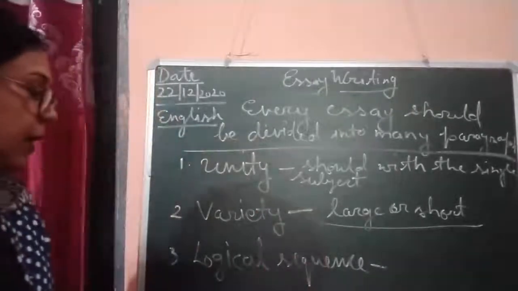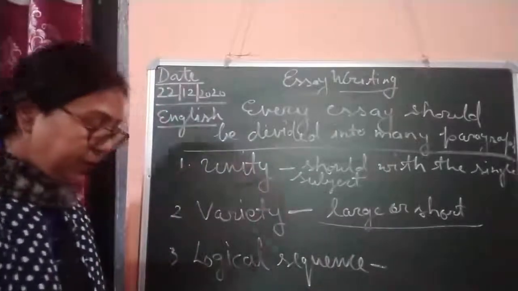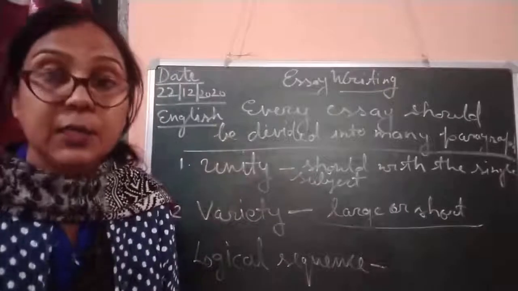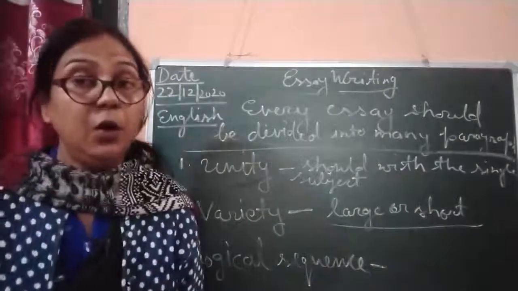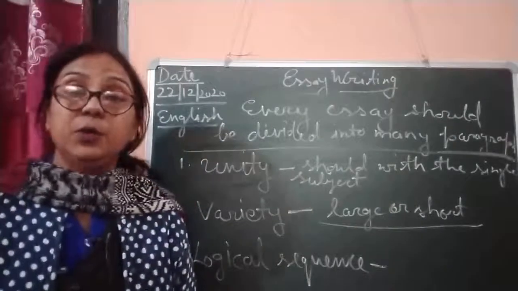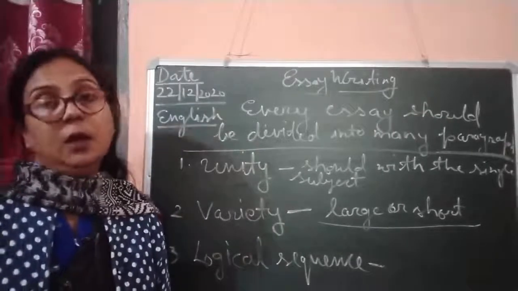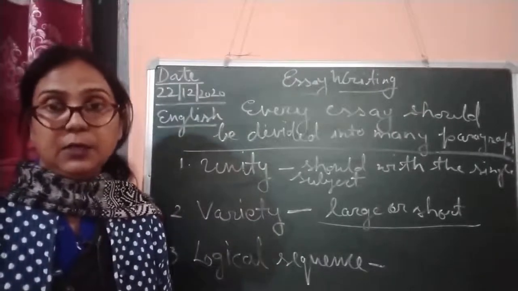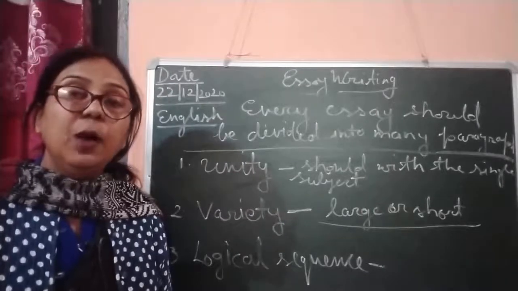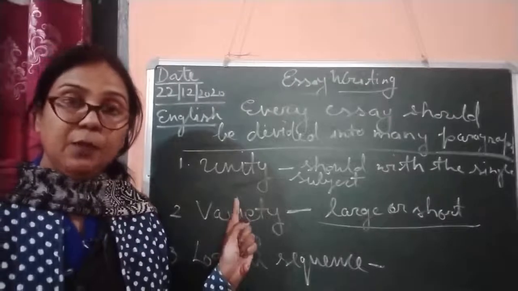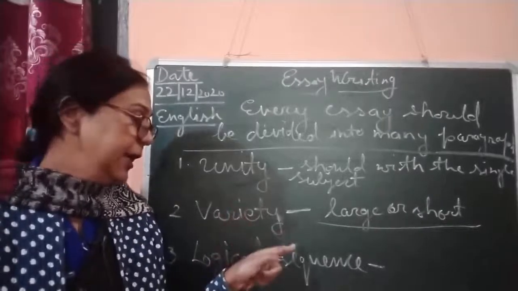Now here, logical sequence should be there. The third important thing is the logical sequence. If you are not giving logical points, your essay is not very interesting, because if you are writing in a sequence, first you have to be very particular about the theme, and the second is variety.